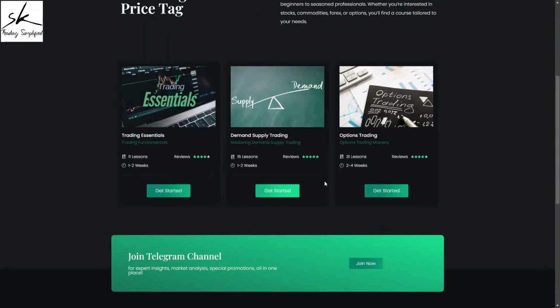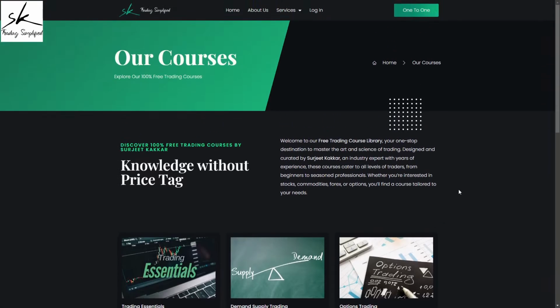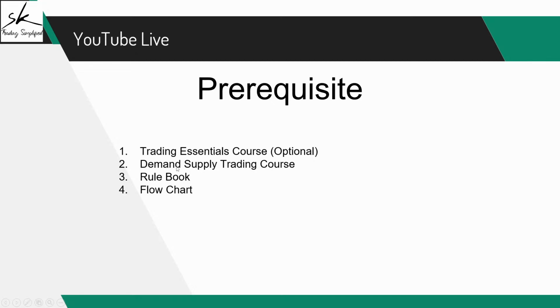Those are the two courses which are your prerequisites, so make sure you go through them. The first one is definitely optional, but the second one you'll have to go through to learn the complete demand supply methodology. Once you know the methodology, the next thing is you will be attending these practical sessions,